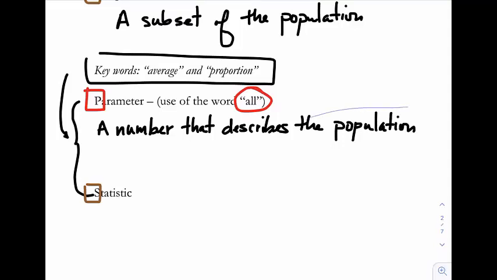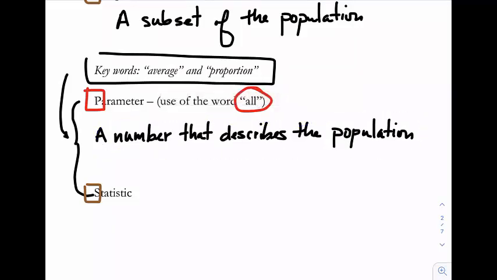That could look like, for example, average is a parameter. Min is a parameter. Maximum is a parameter. Proportion is a parameter.